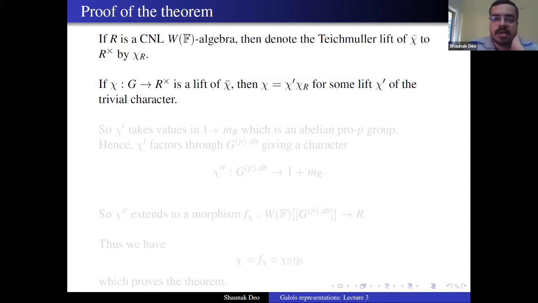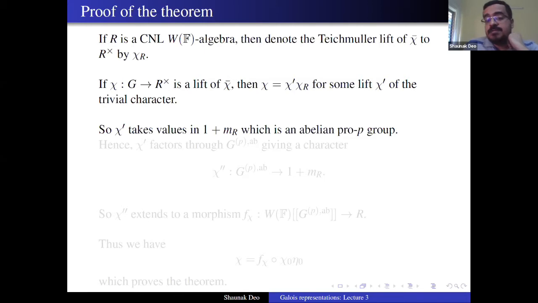So we know chi_R very well. All we have to do is study what this chi prime could be. This chi prime is a lift of the trivial character, as I said, because chi and chi_R both are lifting the same residual character. So chi prime takes values in 1 plus M_R, where M_R is the maximal ideal of R. Because chi prime is reducing to 1 modulo M_R, it takes values in 1 plus M_R.